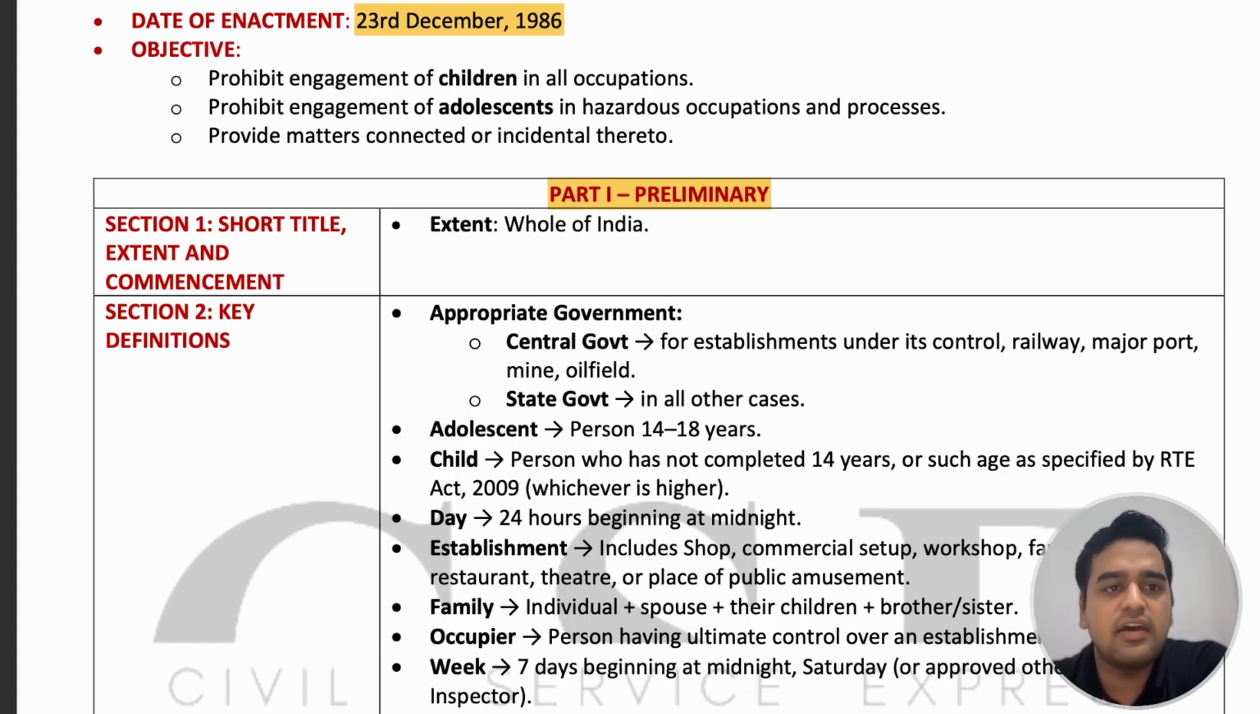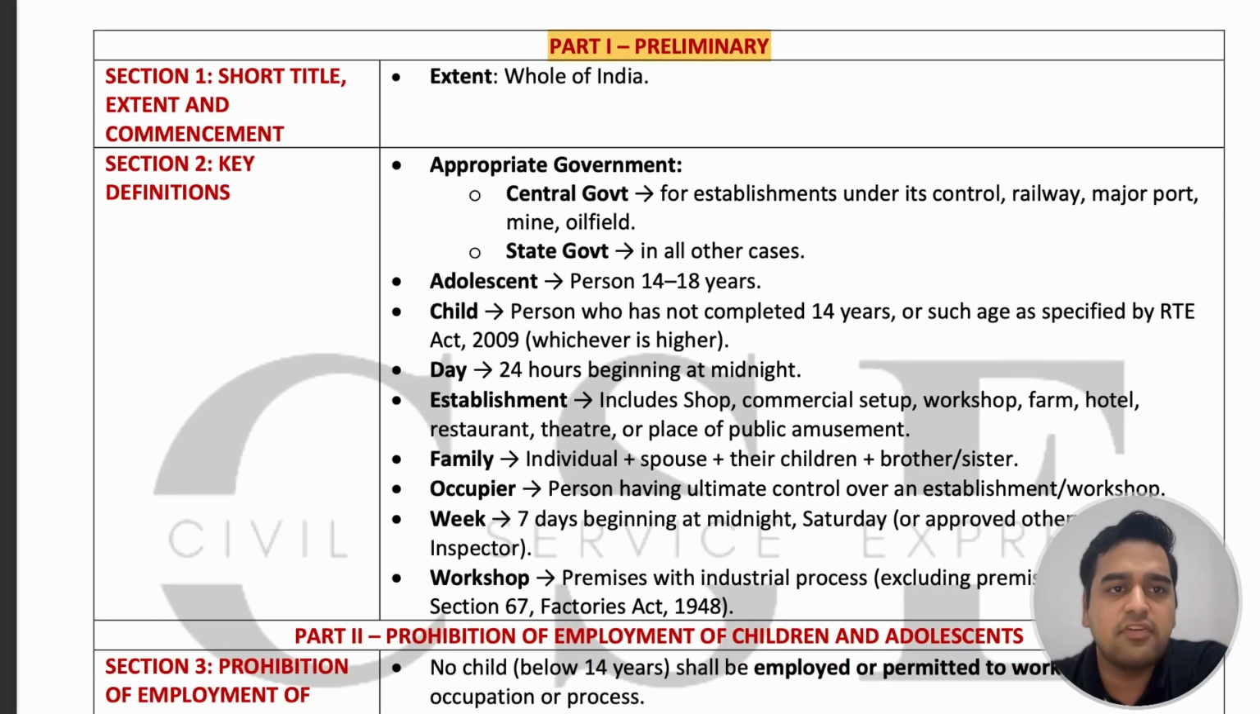Next section is the definition section. This is one of the most important sections of this particular Act. We'll talk about the appropriate government. Appropriate government means, for a particular establishment or a kind of establishment, which government is responsible to frame rules and regulations for that particular sector or industry.